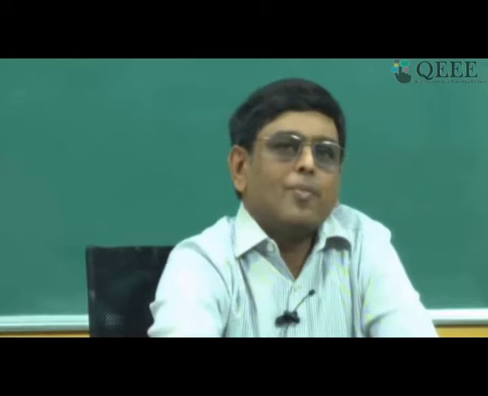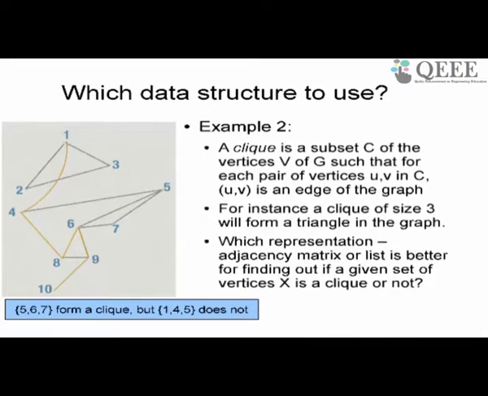Okay, so the next problem, example 2. I am defining something called a clique, or a complete subgraph. It is a subset C of the vertices of G such that for each pair of vertices u, v in the clique C, uv is an edge of the graph. Which means it's a subset of nodes of the graph such that inside the clique all the pairs of nodes are connected.